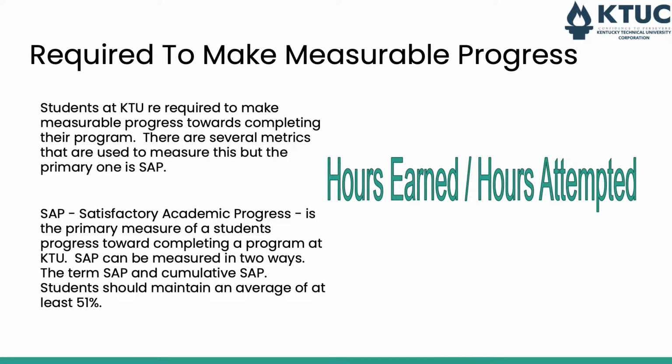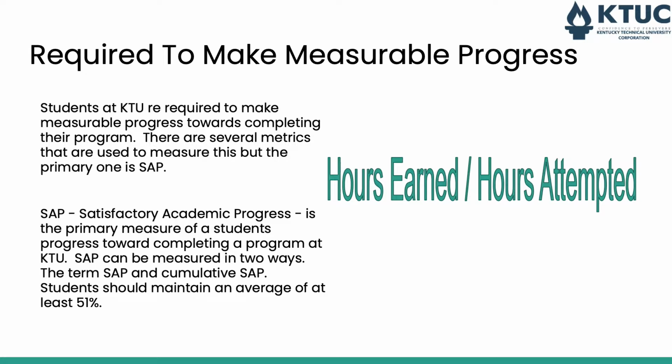Now, students at KTU are required to make measurable progress towards completing their program. And there are several metrics that we can use to gauge this. The easiest one and the most important one for you to be aware of is SAP, Satisfactory Academic Progress. Now, SAP is pretty easy to figure out. It is the total number of hours that you've earned divided by the total number of hours that you attempted to earn, which will provide you with a percentage.